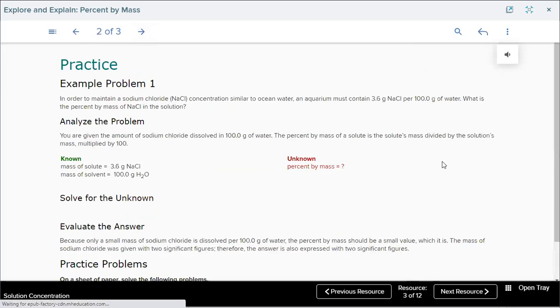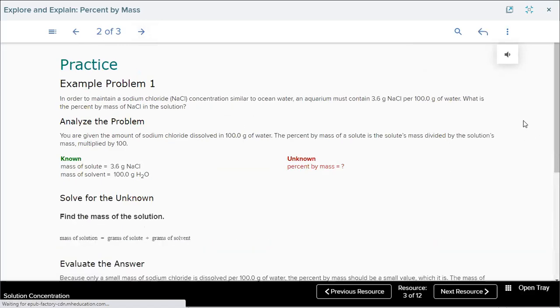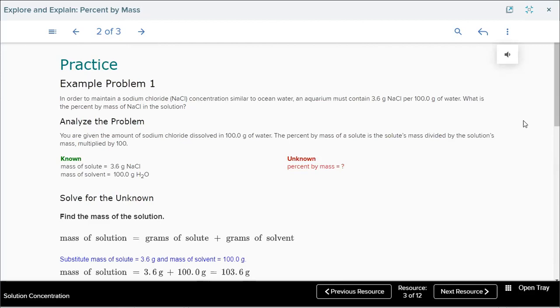So this is the problem. Try to read this problem. In order to maintain a sodium chloride concentration similar to ocean water, an aquarium must contain 3.6 grams of sodium chloride per 100 grams of water. What is the percent by mass of NaCl in the solution?